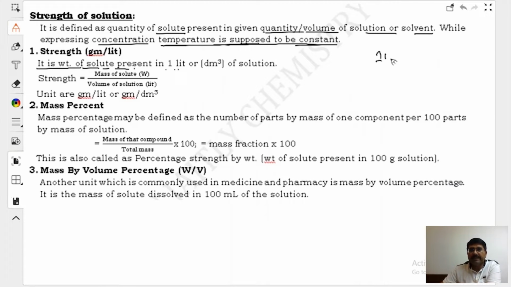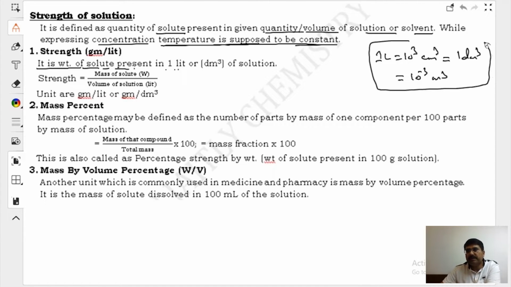You know, 1 liter is equal to 1000 centimeter cube, or 1 decimeter cube, or 10 to the power minus 3 meter cube. This is the term you should remember. 1 liter is equal to 1000 centimeter cube, 1 decimeter cube, or 10 to the power minus 3 meter cube. See, this is important. So what is strength in gram per liter?